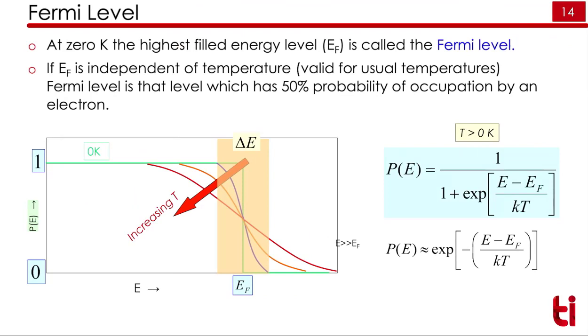Now there is a term called Fermi energy. If you take any metal or any material at 0 K, the highest filled energy level is called the Fermi energy. Till the Fermi energy, all electron levels are occupied. Above the Fermi energy, all electron levels are empty.